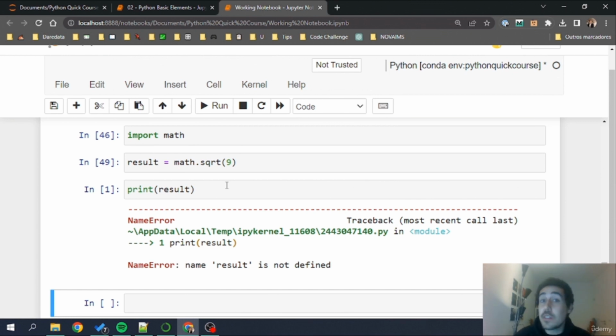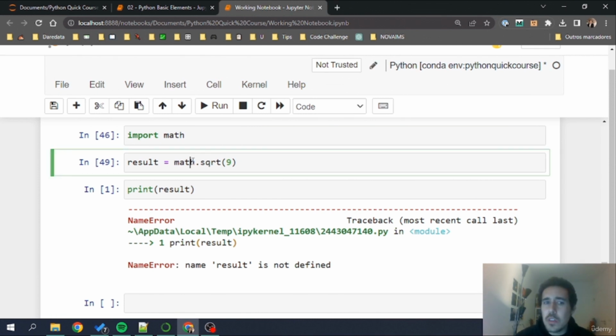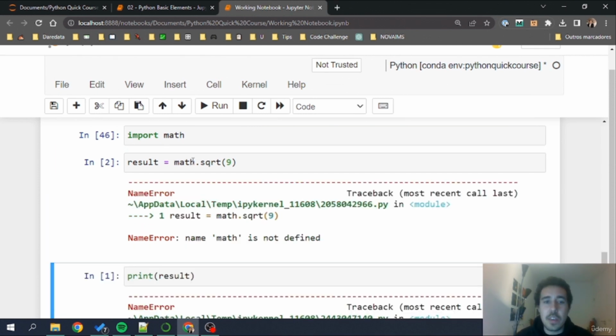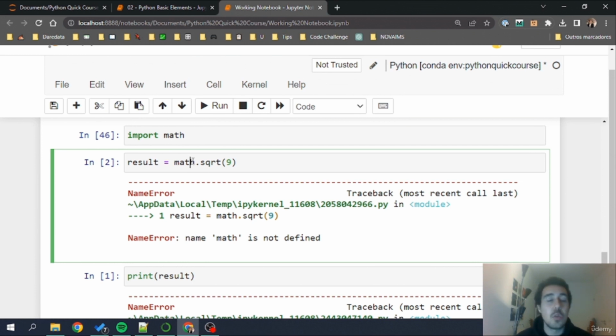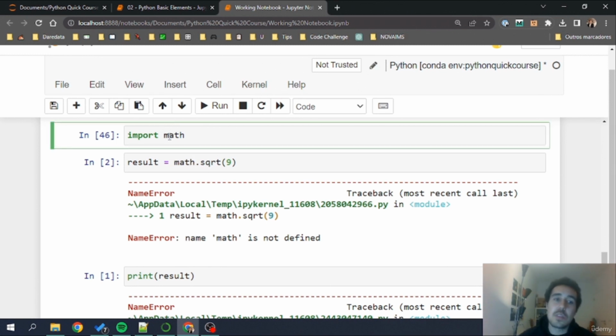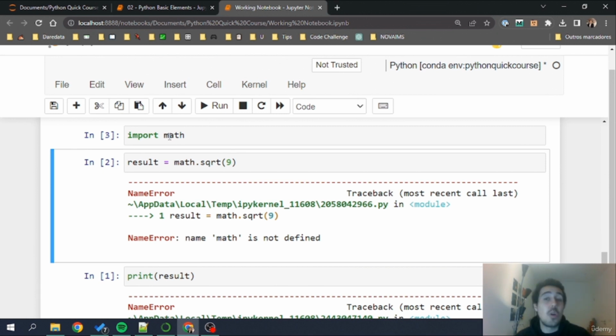Now, this result doesn't exist. Let's try to execute it using the result math.sqrt. Now we have an issue. Math is not defined. Why? Because we didn't run the import math code. So to make the functions of this library accessible for us in our environment, we need to execute this piece of code, import math, every time we open a new kernel. Either it is because we've restarted it, we've just shut it down, or we've opened our notebook for the first time in the Anaconda session.